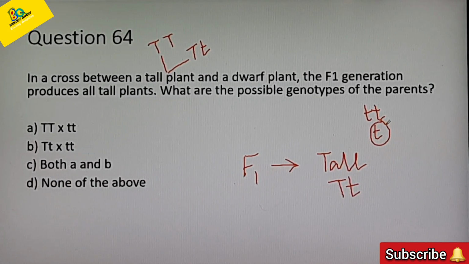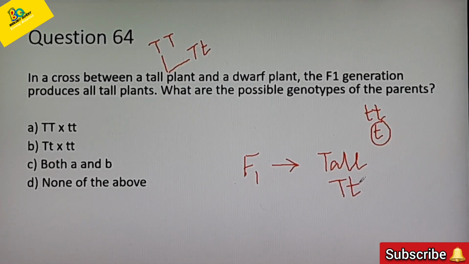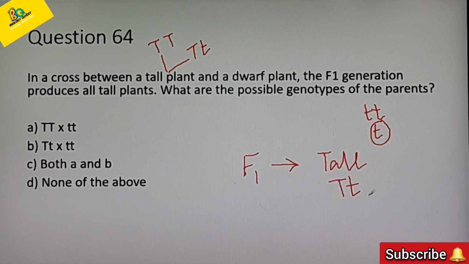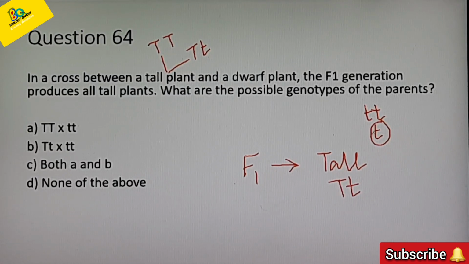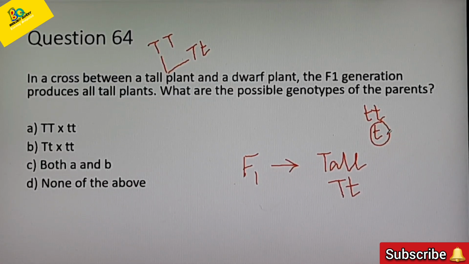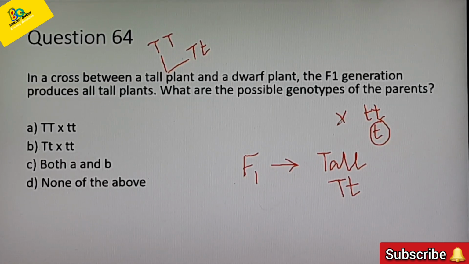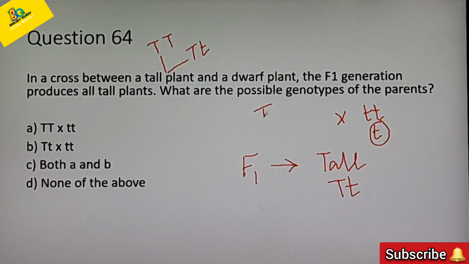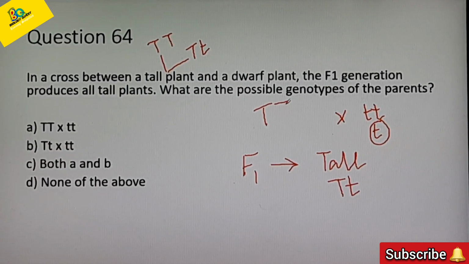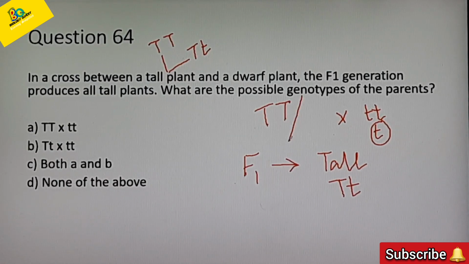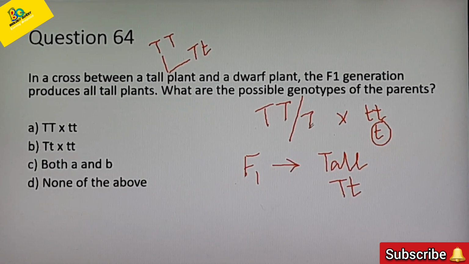So naturally that small t will go to F1. Now our question is to find the genotype of the tall parent. The tall parent can be either capital T capital T or capital T small t.